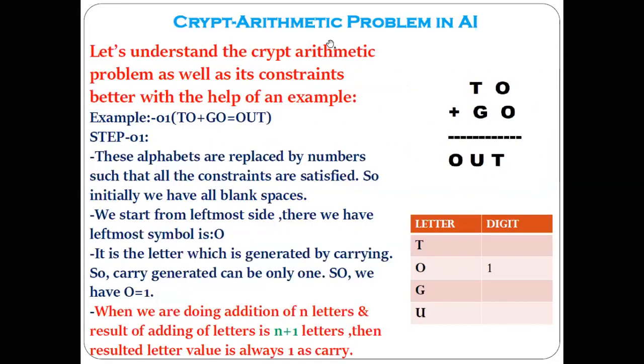Now let's move to the main point that we have to solve here. Now let's understand with an example what exactly this cryptarithmetic problem is. This is the problem we have given. Understand the problem first. What is the problem? 2 plus go is equal to out. Now we have to solve this problem.